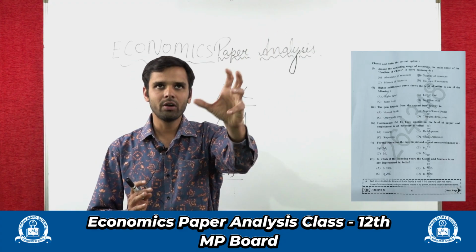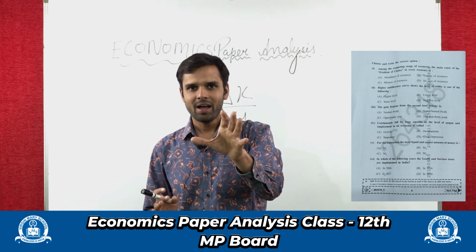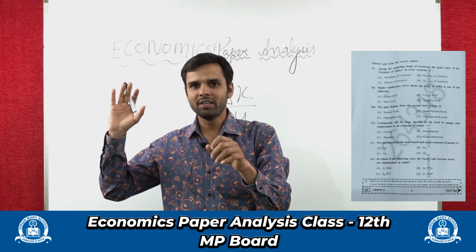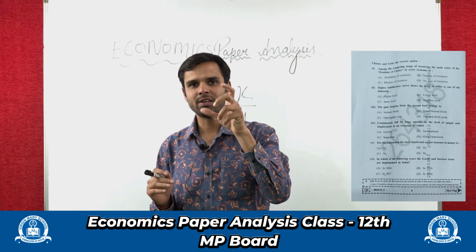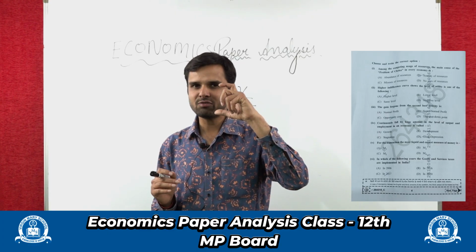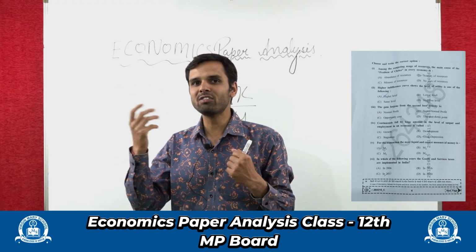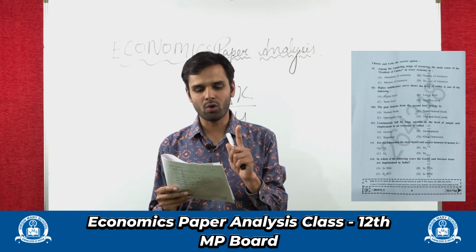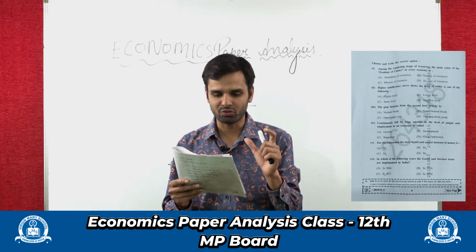Suppose you want to go to a party with your friends, you have $100, and you want to buy and eat everything there. What is the resource in this case? Money, the money you have. This is limited, $100, but you want to buy everything, your want is unlimited. So this occurs because of scarcity of resources. So always remember, the problem of choice occurs because of scarcity of resources.